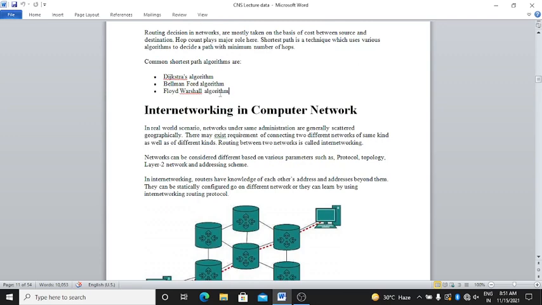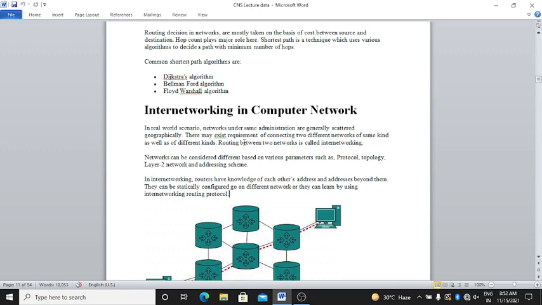Common shortest path algorithms are Dijkstra's algorithm, Bellman-Ford algorithm, and Floyd-Warshall algorithm.